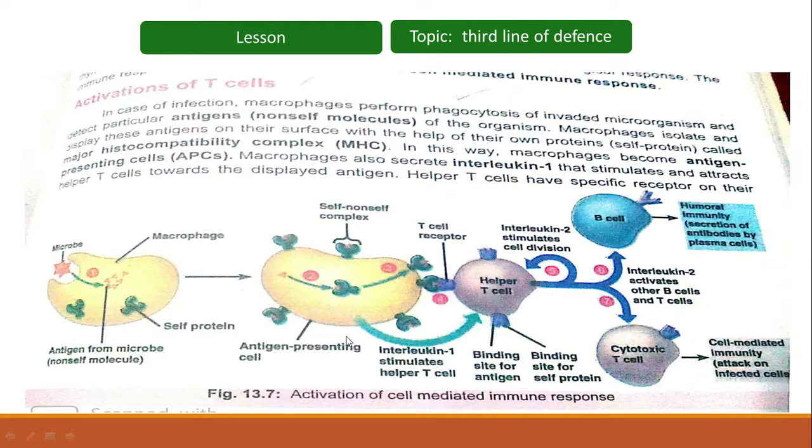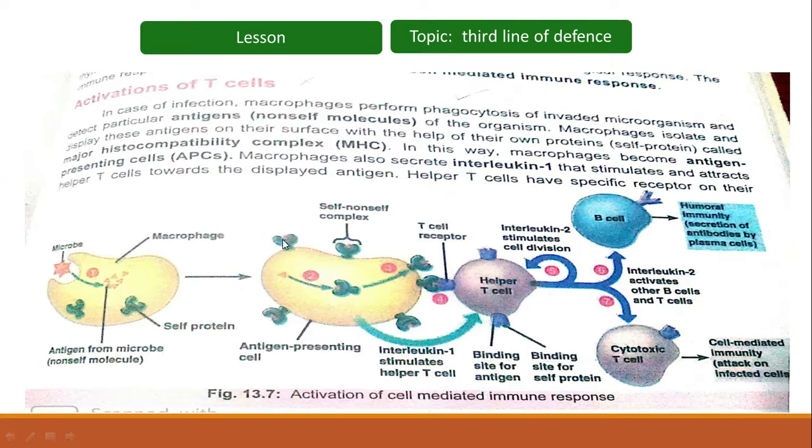So we will just memorize this diagram again, that activation of cell-mediated immune response, how it occurs. Macrophages will recognize the antigens on the surface of the microbe, then they will engulf them, digest them, and display some parts of these antigens on its surface with the help of their own proteins.